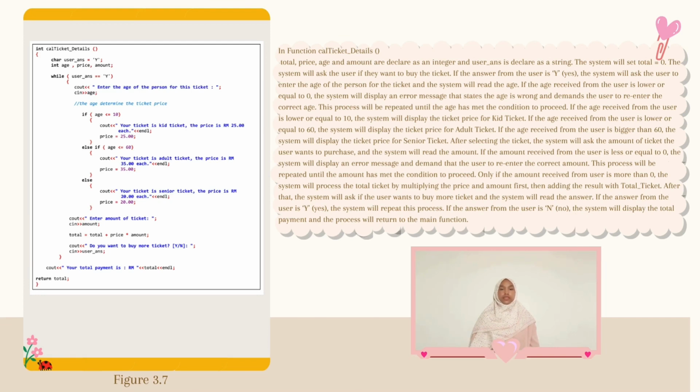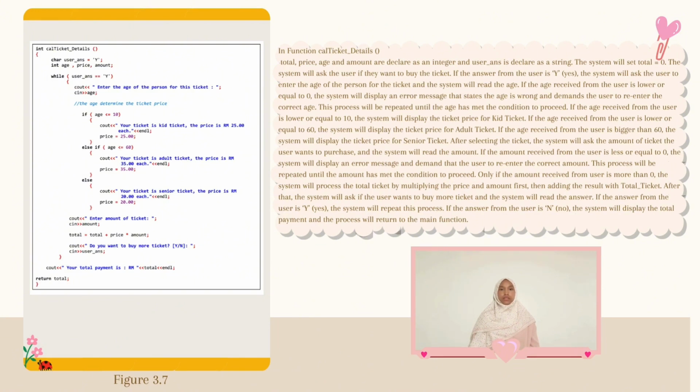If the system receives an age that is lower or equal to 60, the system will display the price for adult ticket. If the age received by the system is bigger than 60, the system will display the price for senior ticket. After selecting the ticket, the system will ask the user for the amount that they want for the ticket, and the system will read the amount.